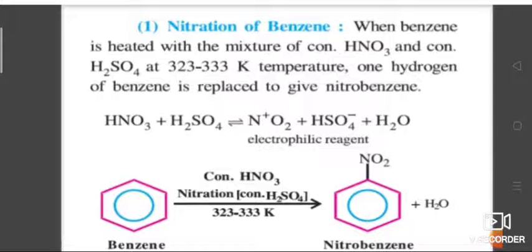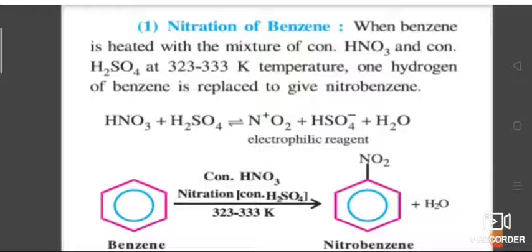Nitration of benzene. Benzene undergoes nitration when treated with concentrated nitric acid in the presence of concentrated sulfuric acid. As we have seen, the electrophilic nitronium ion, NO2+, is produced by transfer of a proton from sulfuric acid to nitric acid.